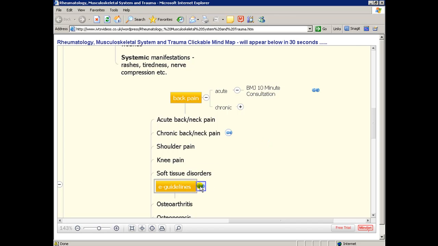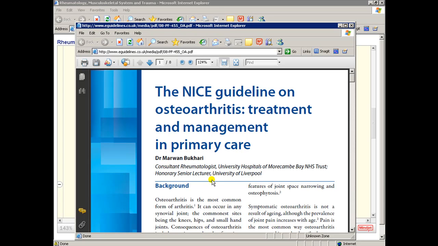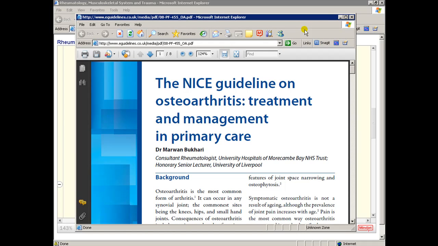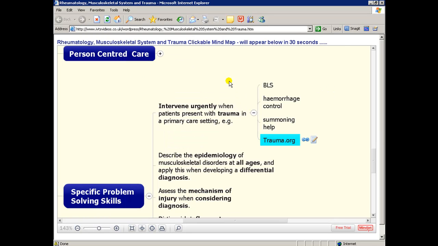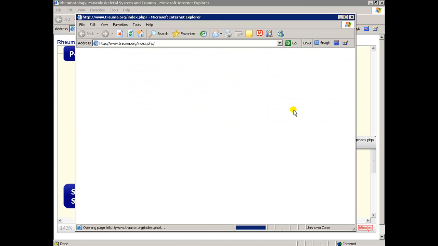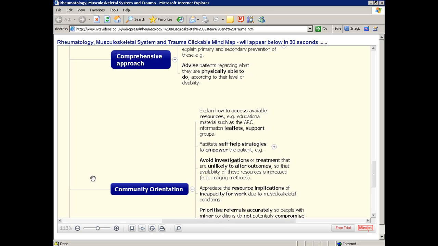And if we go on to this e-guideline, this link of course is something that you can all subscribe to free as doctors, and I'm a big fan of actually reading these summaries by experts in the field, as the actual original guidance is rather long and difficult to digest on first acquaintance. So work your way around the map. Don't forget that this also includes trauma, this particular statement, and this is a link to the excellent and amusing trauma.org. And being a doctor involves not just knowing about diseases, but having these different approaches and orientations.